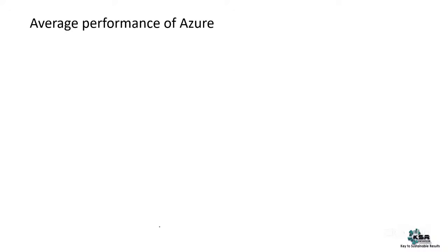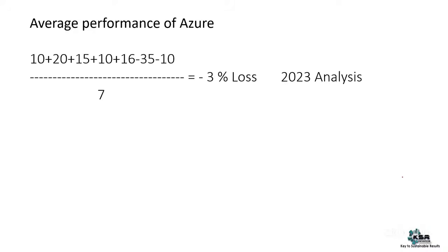Now I'll go to the next slide where I'll do the average performance of Azure. Analysis is always done on the previous data, not on the current data. So this is around 2022 or 2023 data. What I've done is sum up the values, and wherever there is a negative, the negative values come into the picture. There are a total of 7 regions or geographies I've considered, and this is somewhere around 3% loss.